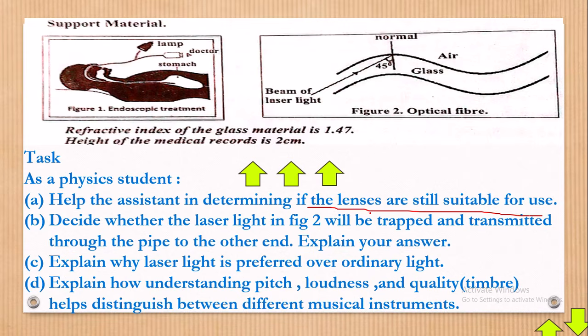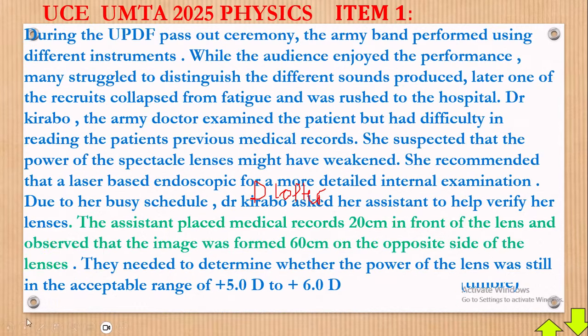Now, are the lenses still suitable for use? Somewhere here they've given us the recommendation. If the lens has a power in the range from 5 to 6 diopter, then that lens can be considered good. It is between 5.0 and 6.0 diopter. If it is less than that, it will be of less power, not good. And if it is more than that, it will be very strong, also not required. So it must be between 5.0 and 6.0.